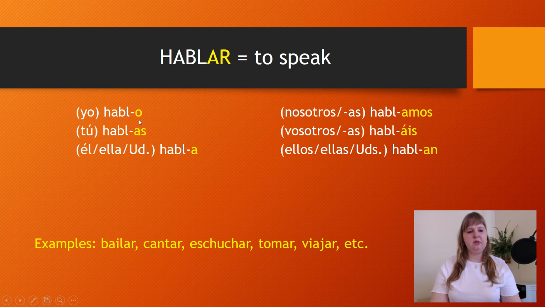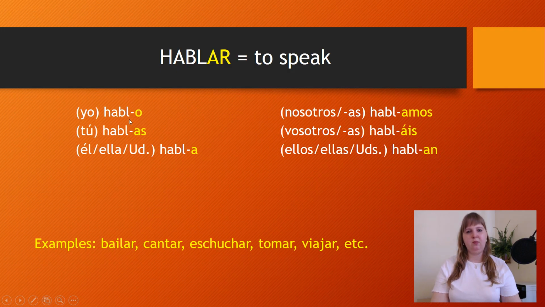The first person singular has the ending o. The second person singular has the ending as. The third person singular has the ending a. The first person plural has the ending amos. The second person plural has the ending áis. And the third person plural has the ending an.